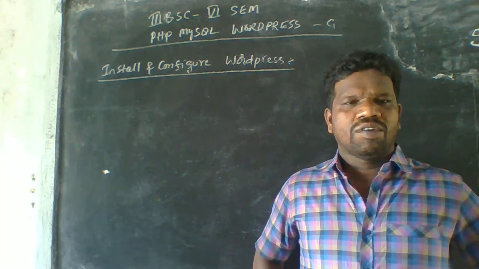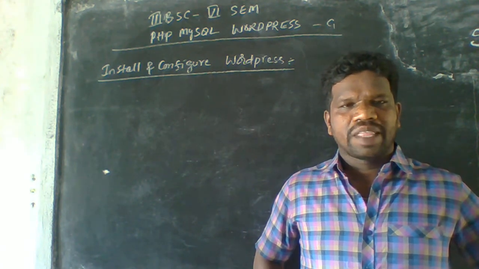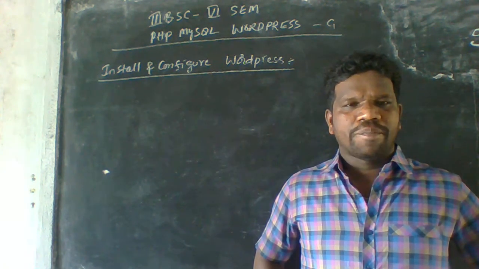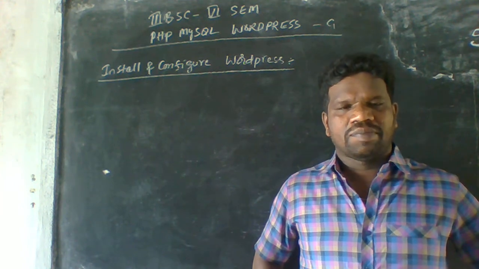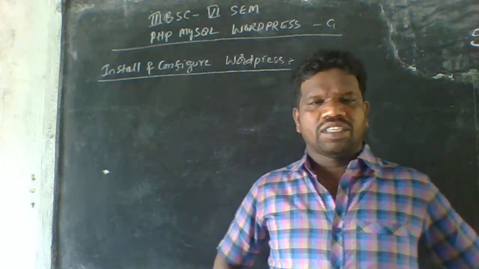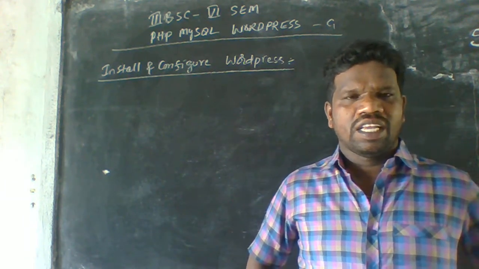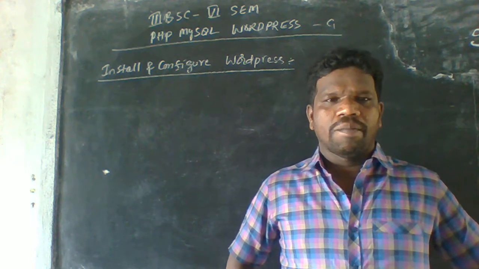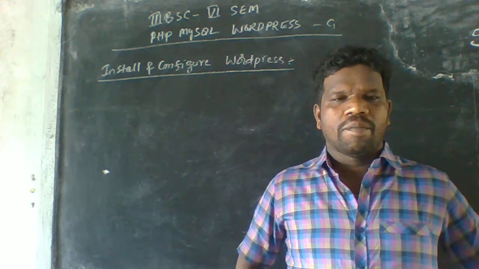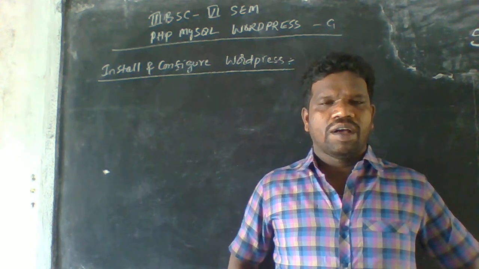So for this purpose, we introduce the concept of WordPress, an open source content management system. Using WordPress, we can create and develop websites and also blogs. It is also suitable for a huge volume of blogs.